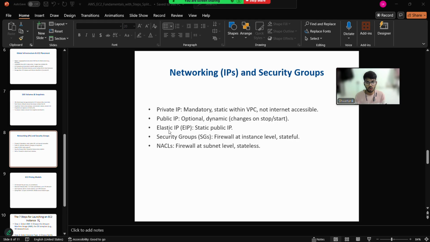Then another one is security groups. Security groups act as a firewall to secure the EC2 instance, and it has inbound rule and outbound rule. One security group can be attached to multiple EC2 instances at the same time. So security groups is very important, as it stops unauthorized access to the EC2 instance. And it has two rules: inbound rule and outbound rule.